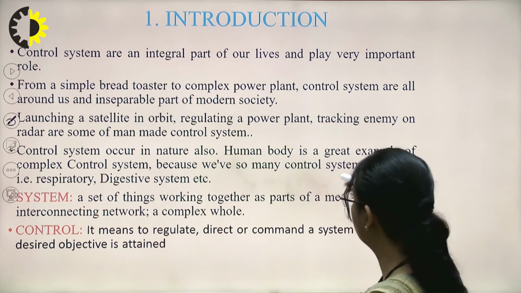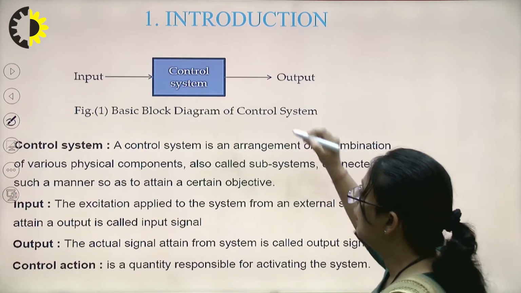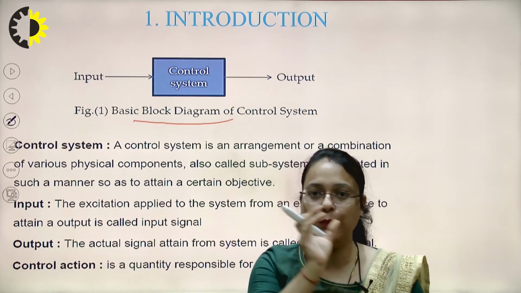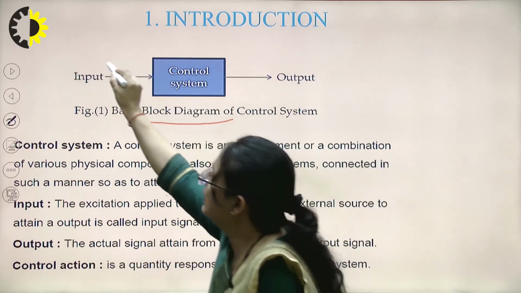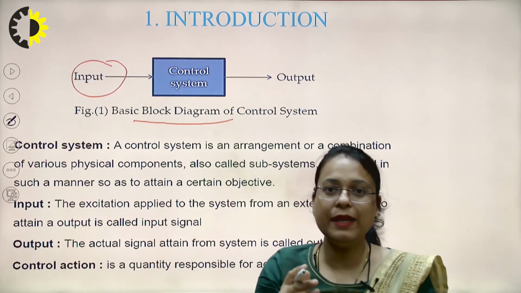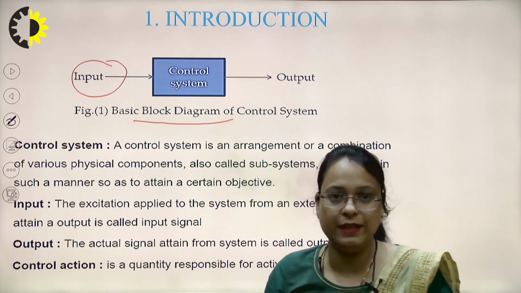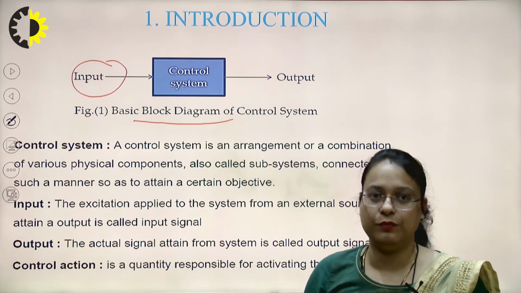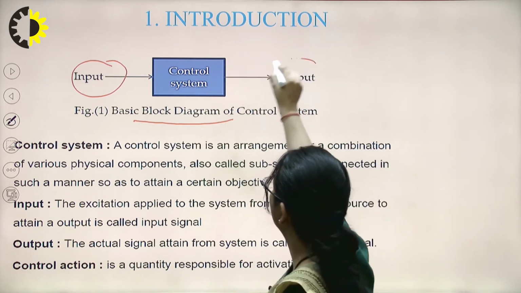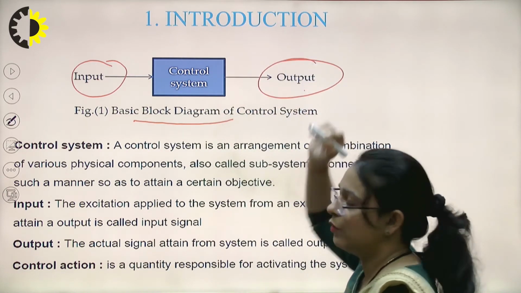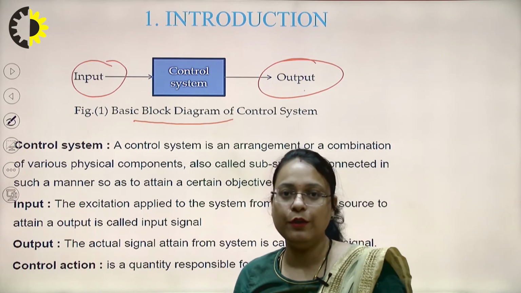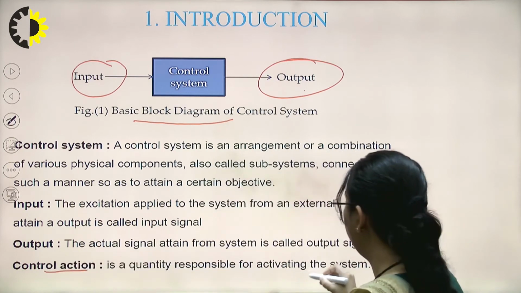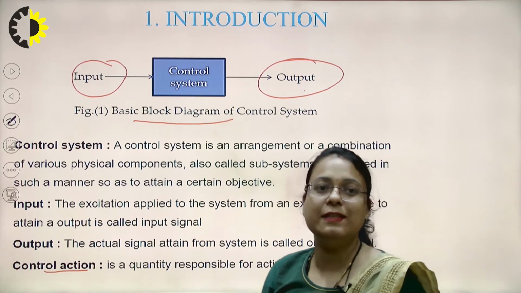Next, as I have discussed these two points already, we'll come to the basic block diagram of the control system. A control system has an input and an output. This input is an applied signal to the control system, or you can say an excitation applied to the control system so that we can achieve a desired objective, right? And this output is a response, or you can say the actual signal that is obtained from the control system. And control action is basically a quantity which is responsible for acting on the system.